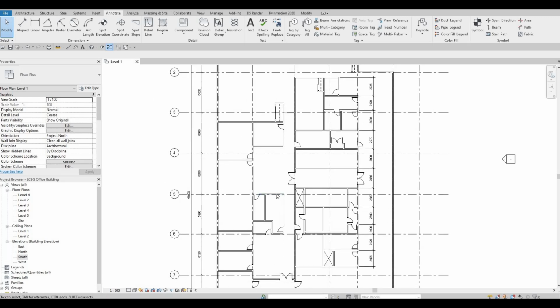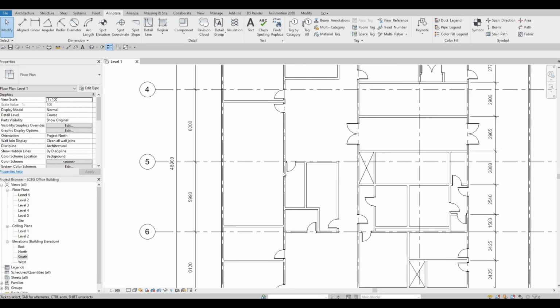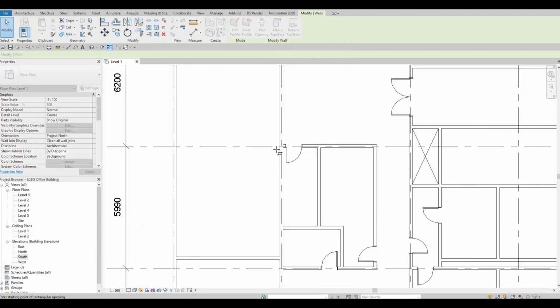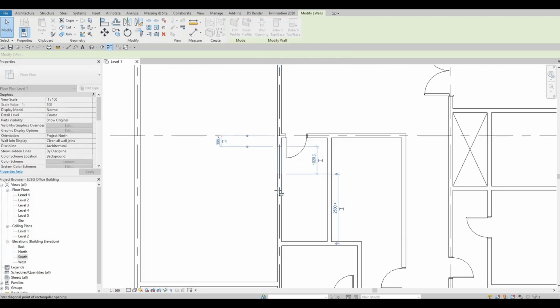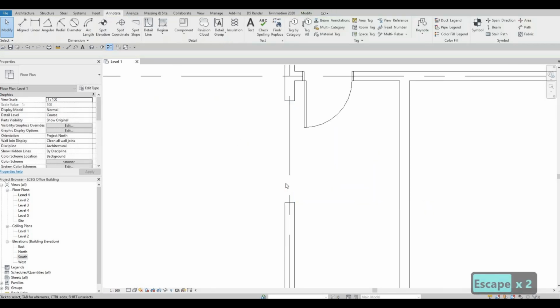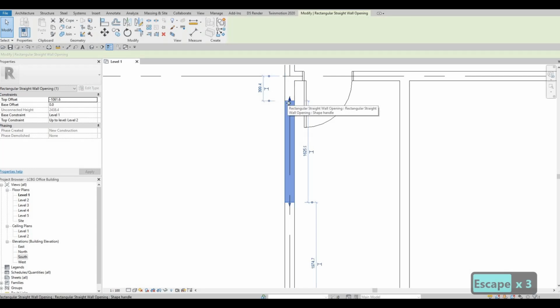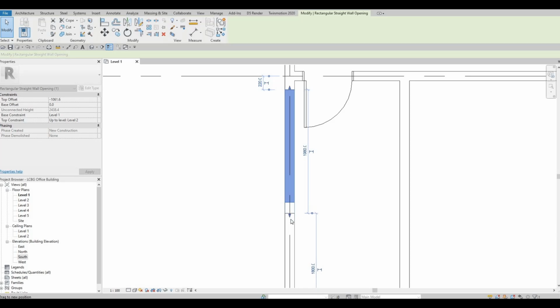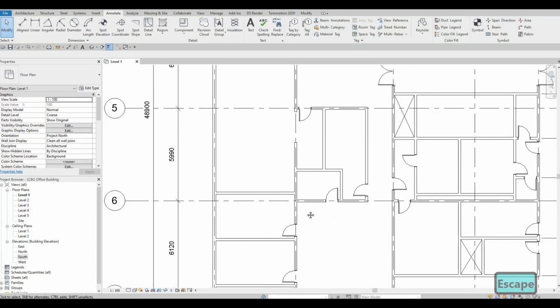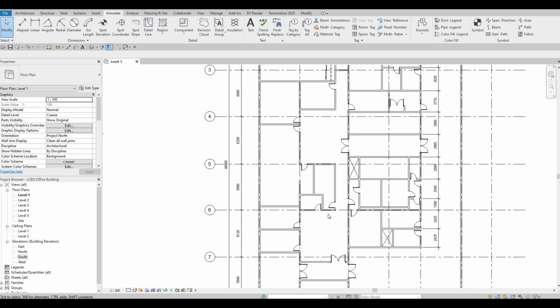Just making sure that we have everything covered. What I'm gonna do is I'm gonna create an opening here. So I'm just selecting the wall and then we have a wall opening. Once you click that, you will need to click twice, referring to the open area or open space. So once you do, you can select that and you can change the open size. So it will be like that. And then we will have our kitchenette like that. So that's good enough.